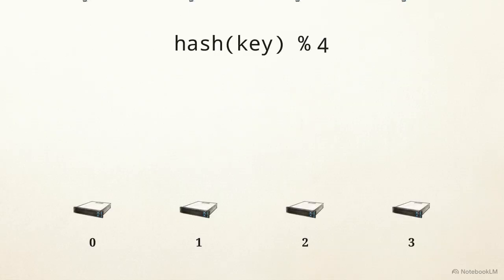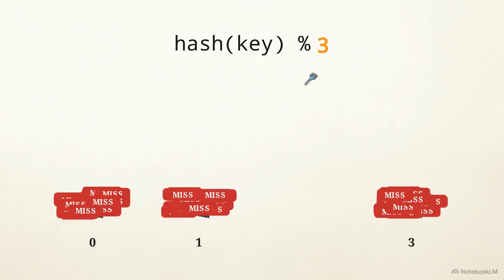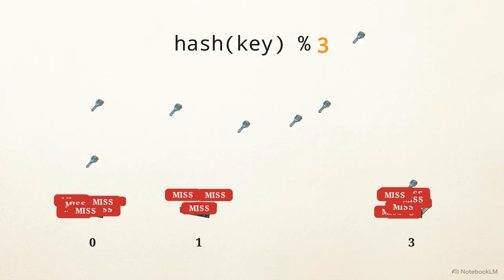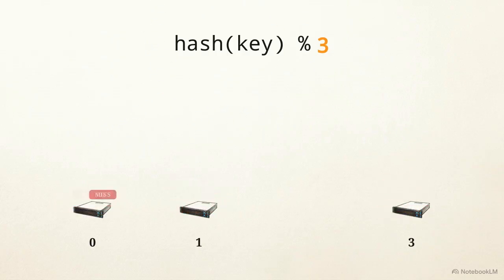Consider a standard failure. A single cache node experiences a kernel panic and drops out of the server pool. The immediate consequence is that the total server count, the divisor in the routing equation, decrements from 4 to 3. By changing that divisor, the system recalculates a different modulo remainder for nearly every existing key in the cluster. The surviving cache nodes still hold the data, but the routing layer is now calculating new trajectories and sending client requests to the wrong servers.